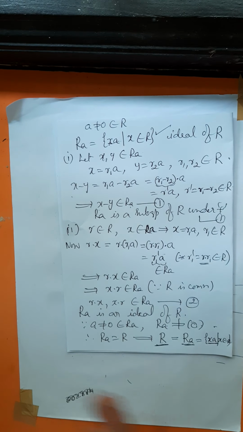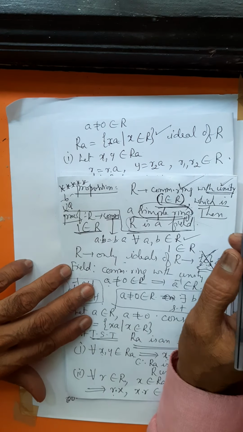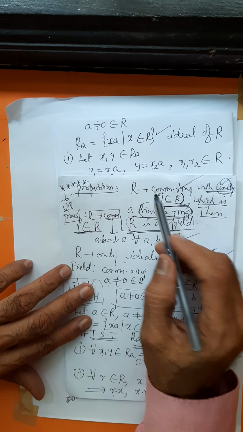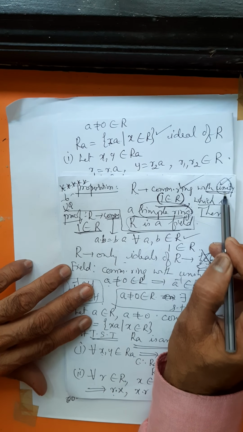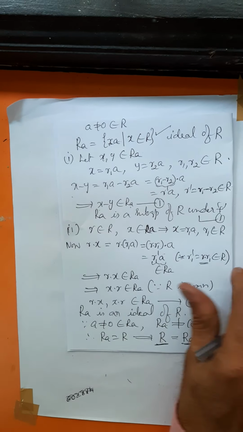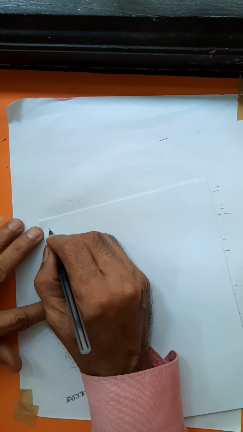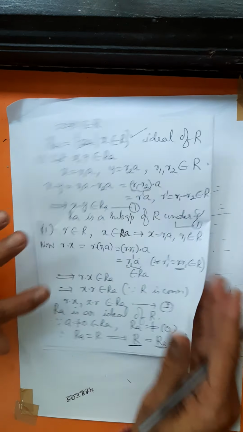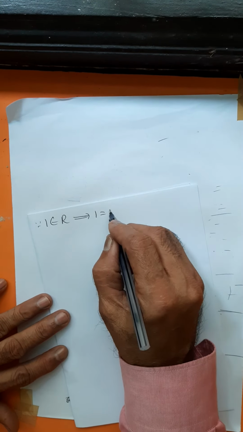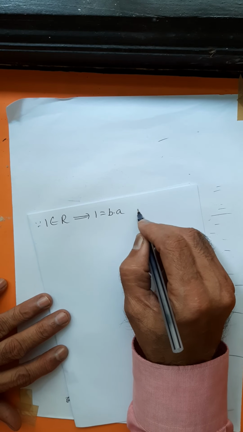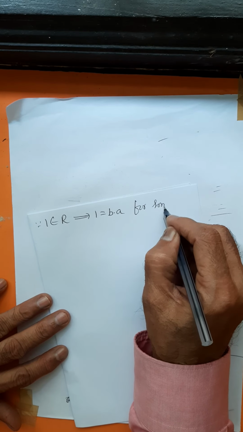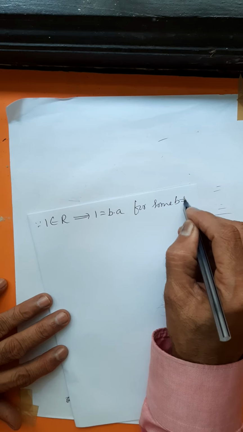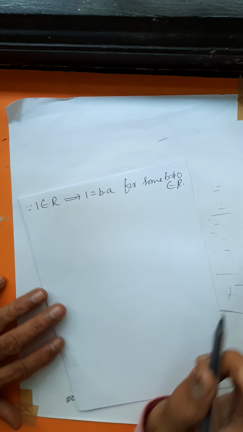What are we interested in here? Unity. R contains a unit element, right? Since R contains a unit element, since 1 belongs to R, your 1 should be a multiple of A. Let me write 1 equal to B into A for some B not equal to 0 belonging to R.